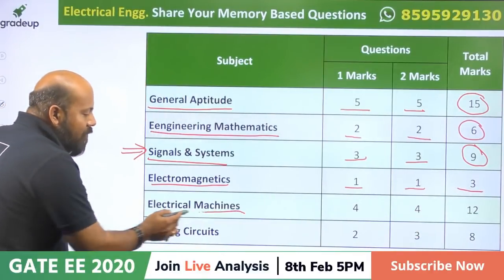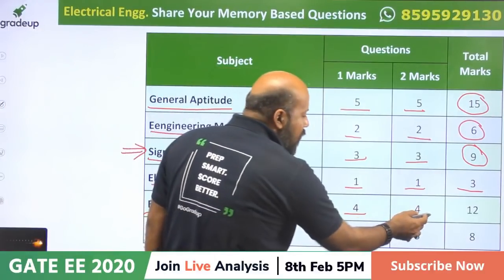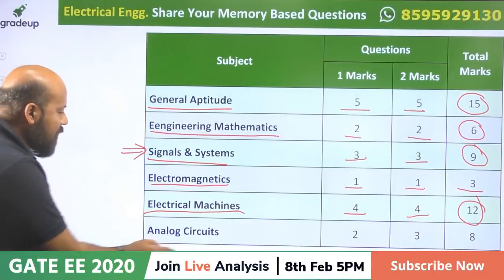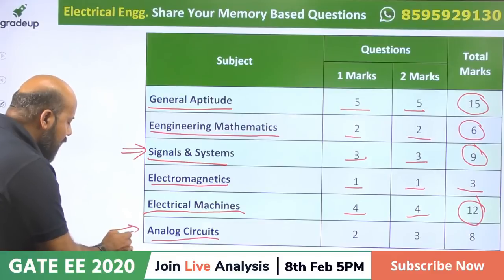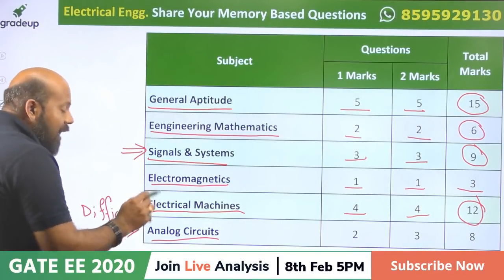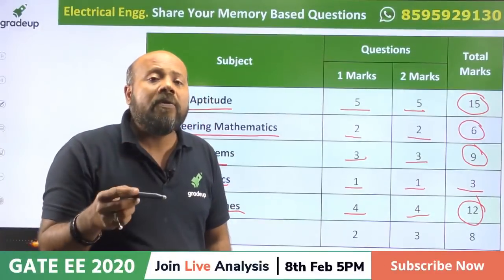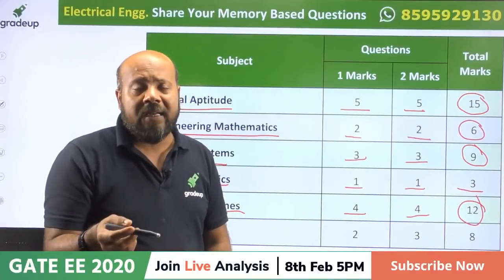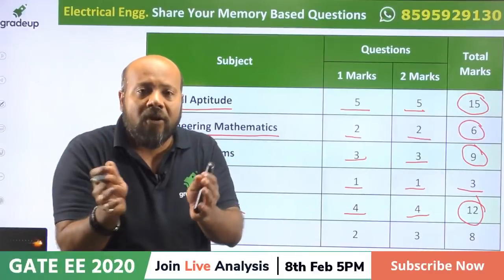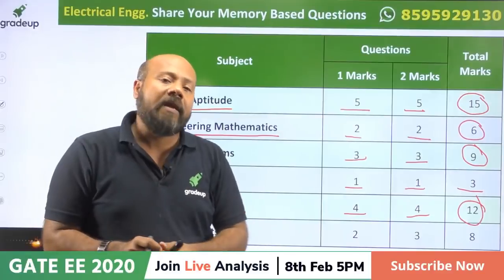Now if you see electrical machines, more number of questions were there from electrical machines. 4 questions of 1 mark and 4 questions of 2 marks, total 12 marks. Okay. Now if you see the analog circuits, you can say difficult questions were asked. And let me tell you, in our session 2 days back, I already told you the expected difficulty level of the GATE examination, and I told you that the subjects common with electronics are going to have more weightage and difficulty level is going to be very high.